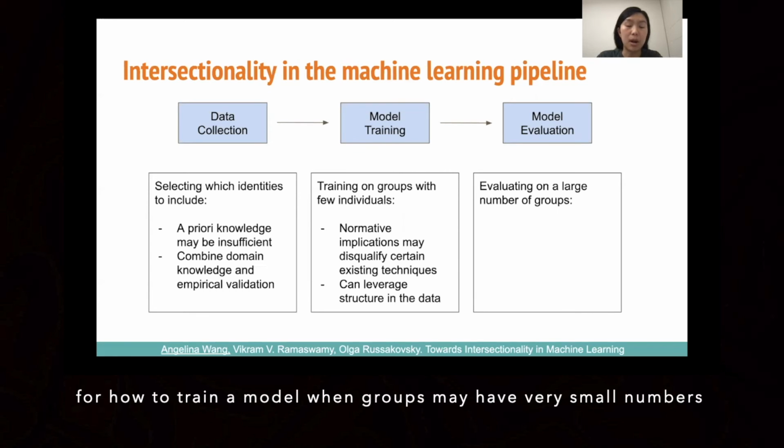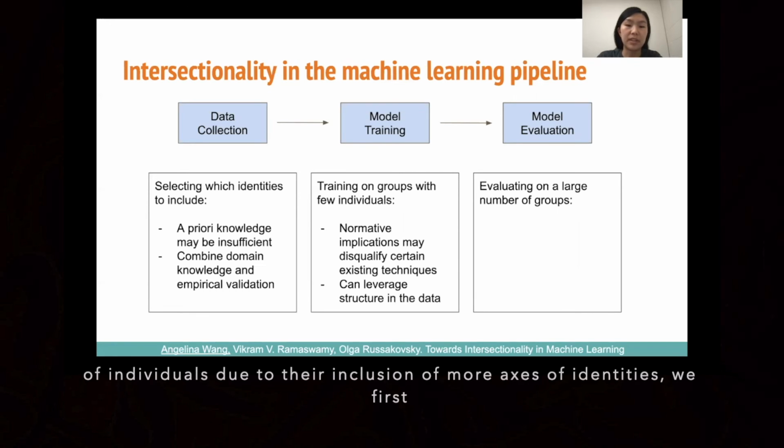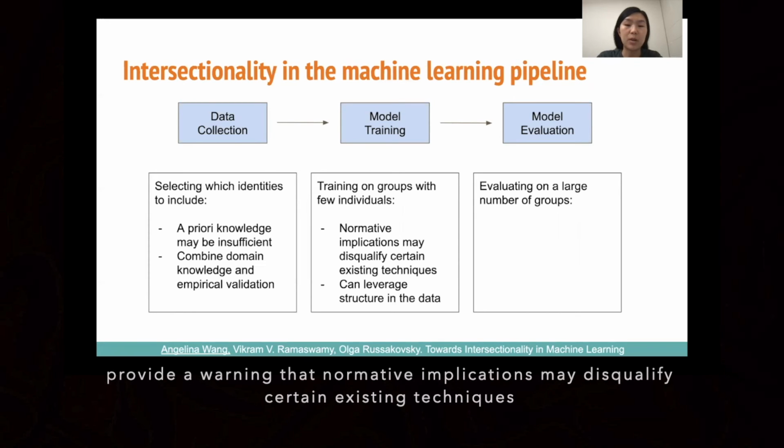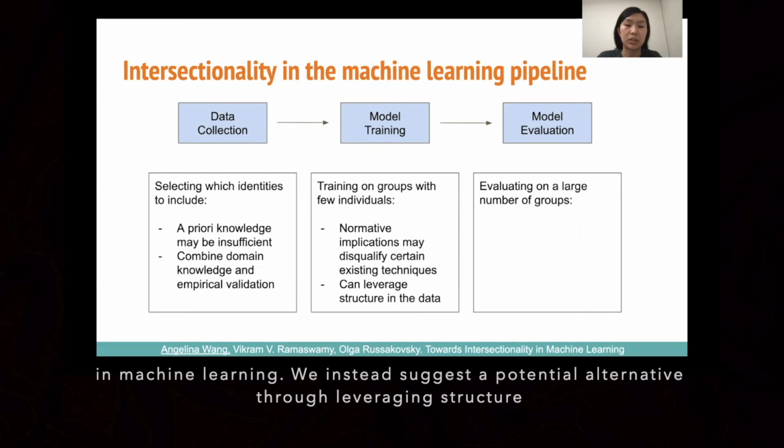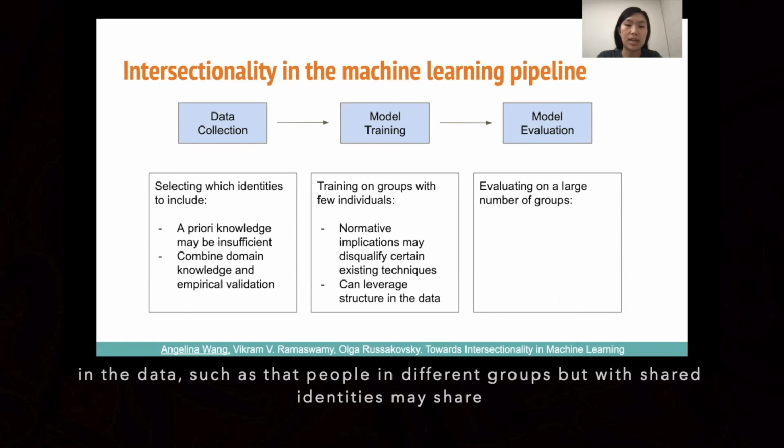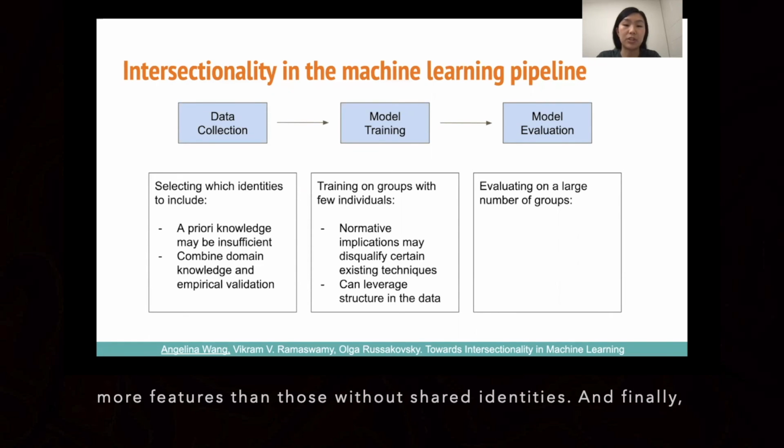For how to train a model when groups may have very small numbers of individuals due to the inclusion of more axes of identities, we first provide a warning that normative implications may disqualify certain existing techniques in machine learning. We instead suggest a potential alternative through leveraging structure in the data, such as that people in different groups, who share some identities, may share more features than those without shared identities.